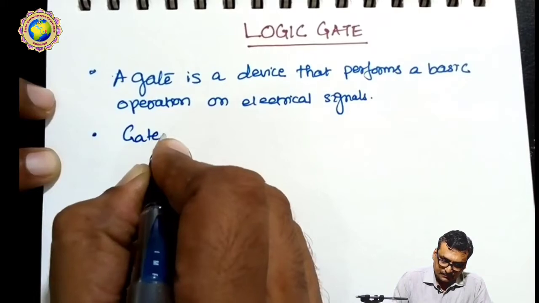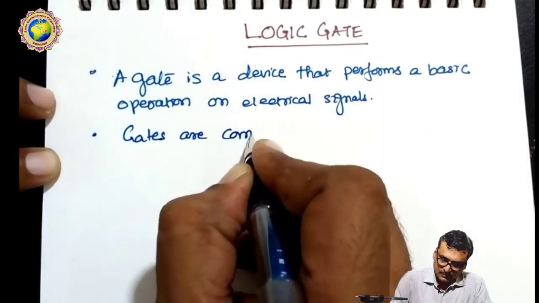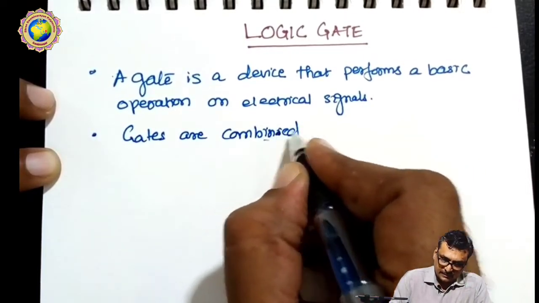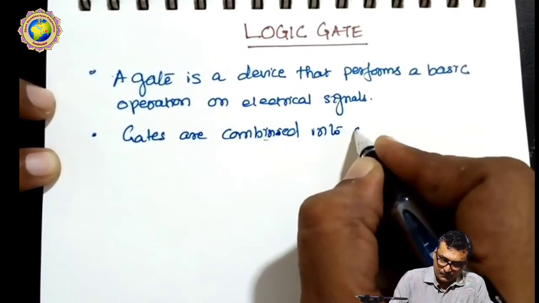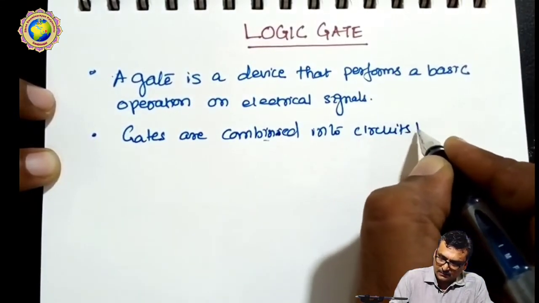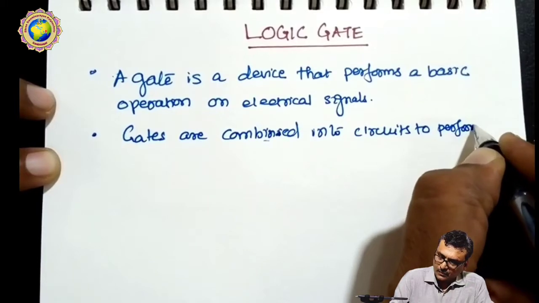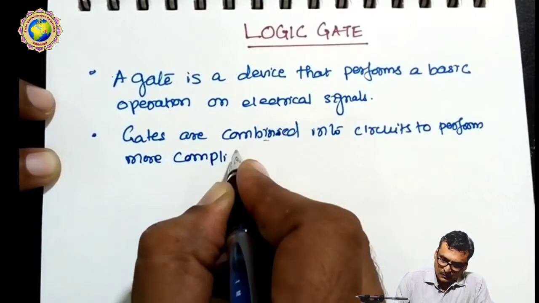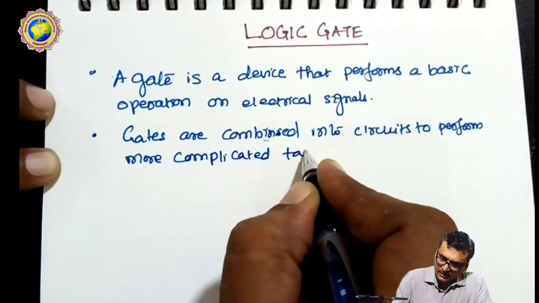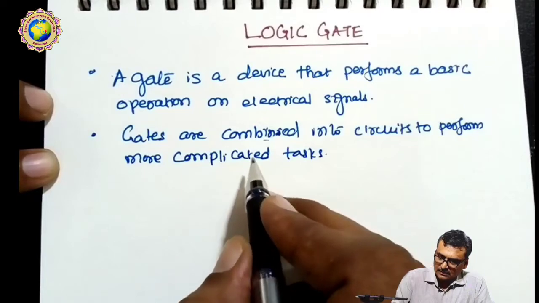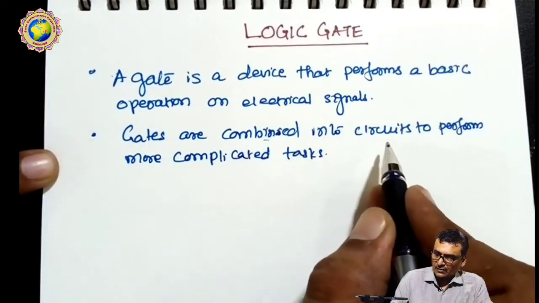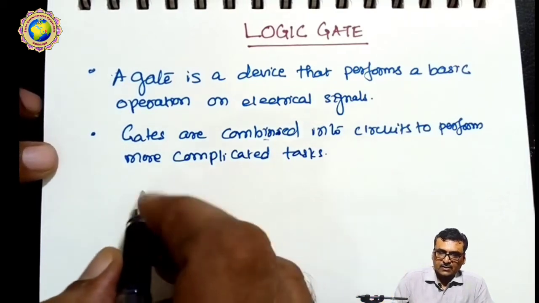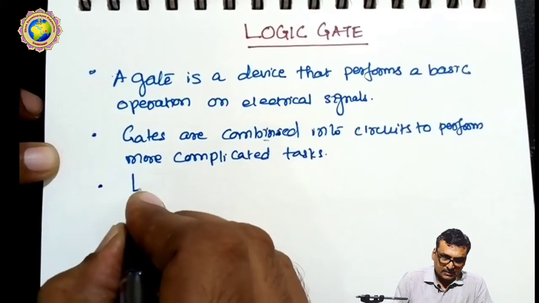So gates are combined into circuits to perform more complicated tasks. So this will be used to solve complicated tasks.